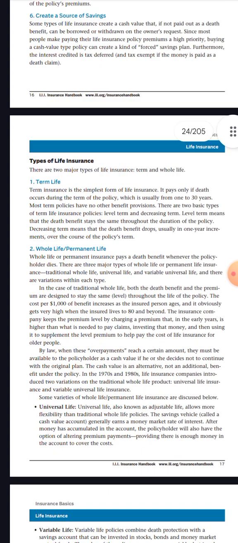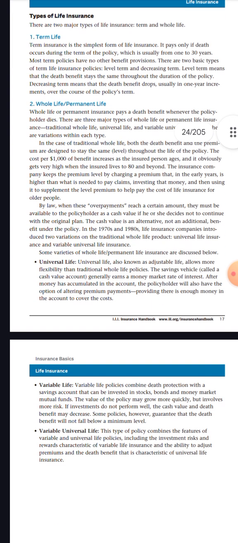Number 1, universal life. Universal life, also known as adjustable life, allows more flexibility than traditional whole life policies. The savings vehicle is called a cash value account, which earns a money market rate of interest. After money has accumulated in the account, the policyholder will have the option of altering premium payments, providing there is enough money in the account to cover the cost.